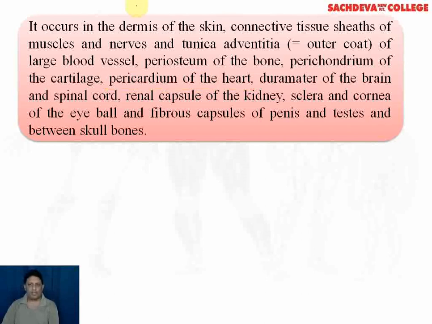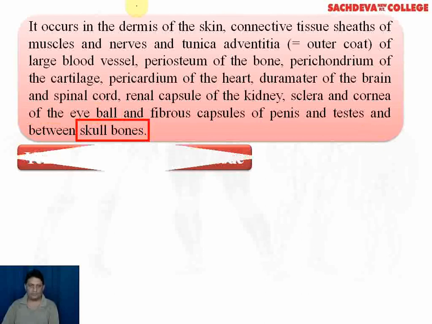It also forms dura mater of the brain and spinal cord, renal capsule of the kidney, sclera and cornea of the eyeball, and the fibrous capsules of penis and testes. It is also present between skull bones.